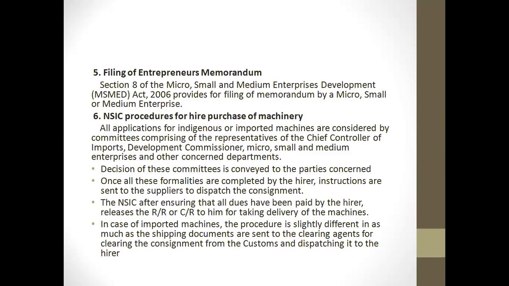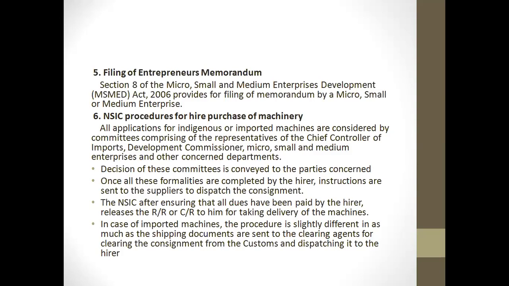The memorandum has to be filed based upon the three categories of enterprise. There is a procedure for filing a memorandum. When you want to form an entrepreneur's memorandum, it has to be downloaded through the internet, and it deals with micro, small, and medium enterprises of the state government. Any person who wants to establish this has to provide or render services. So they should be engaged either in production or in service.